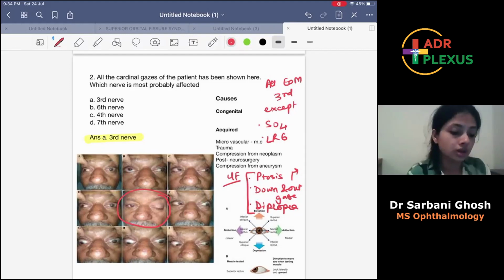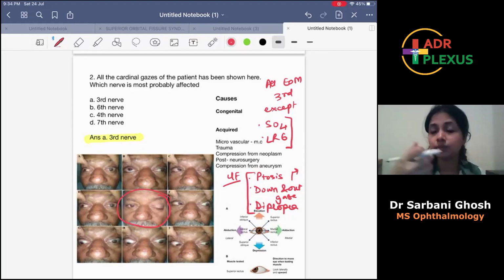So this down and out gaze is because of unopposed action of superior oblique and lateral rectus. The out gaze is because the lateral rectus is pulling the eye from the lateral side, but the medial rectus is not active because medial rectus is supplied by the third nerve. So the lateral rectus will pull it outwards. So there will be an outward gaze.